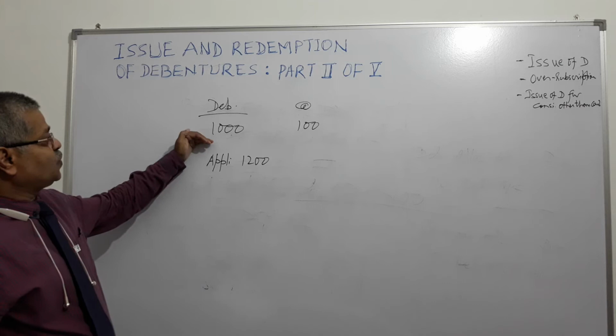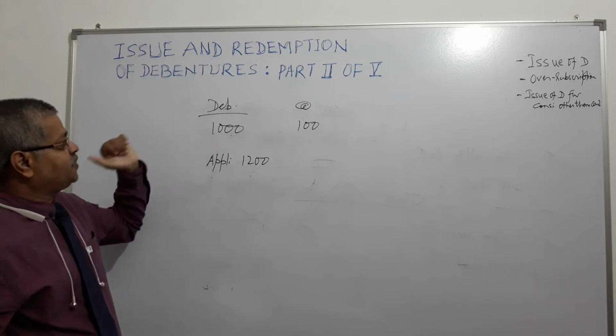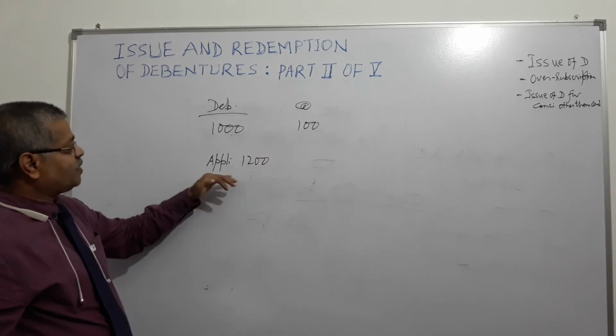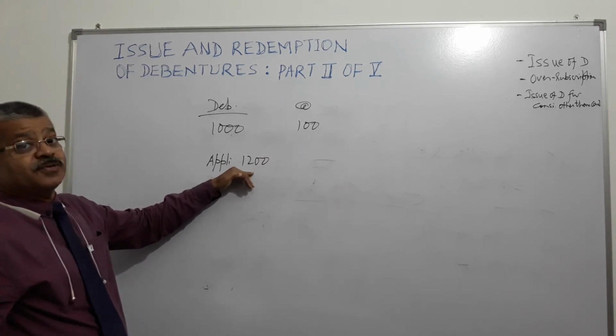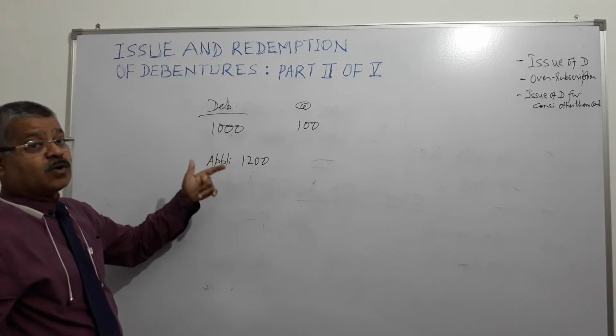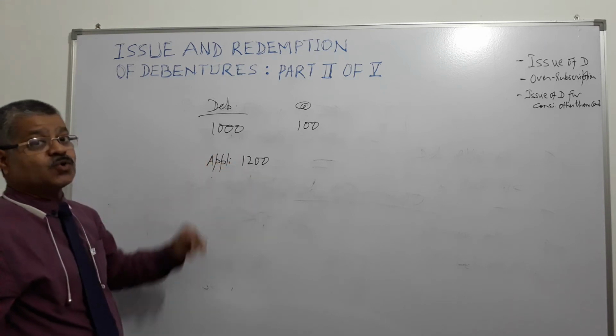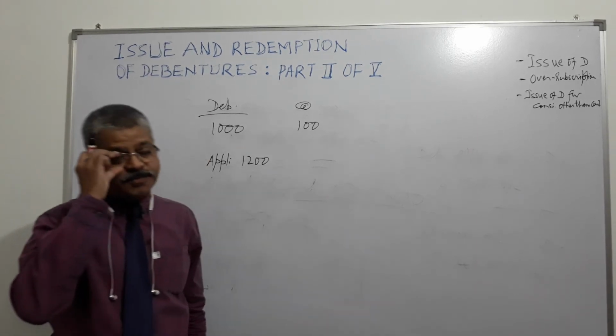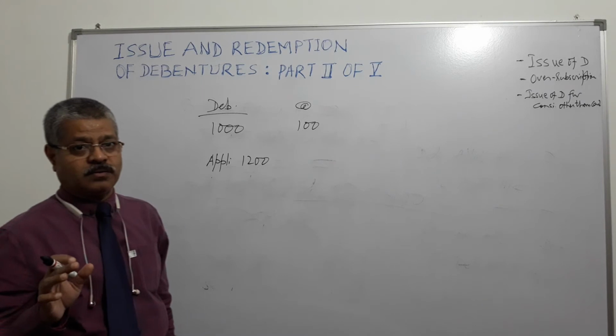Though the company has offered 1000 debentures at rupees 100 each, applicants have applied for 1200 debentures, 200 more than what the company has sought applications for. So it is called a case of oversubscription. Oversubscription, two things are to be noted.